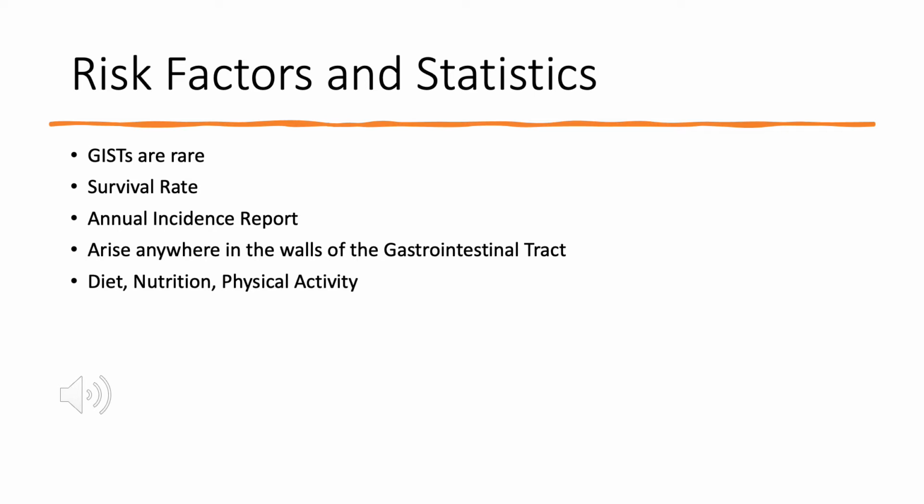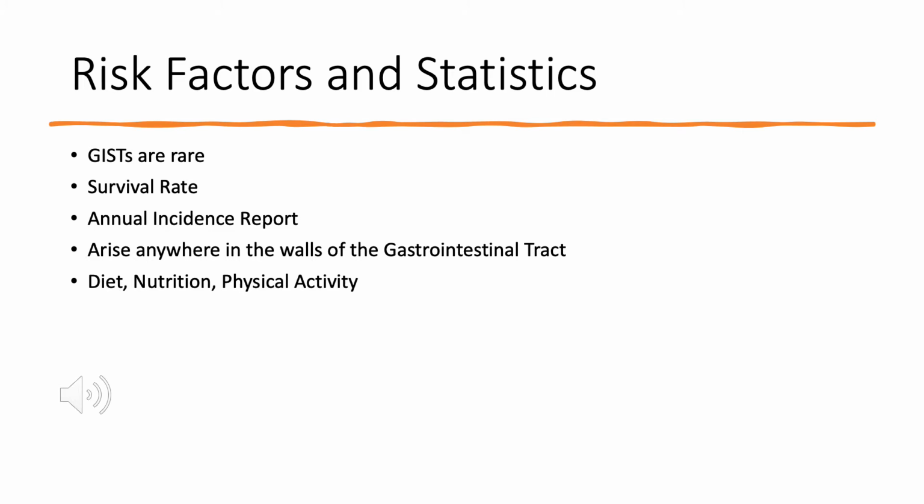In addition, the annual incidence report shows that 10 to 20 per 1 million cases are GISTs of stomach cancer, and they arise anywhere in the walls of the gastrointestinal tract, but statistically about 55% are from the stomach, 29% from the small intestine, 3% from the colon and rectum, and 0.5% from the esophagus, which is a less common site for the disease.